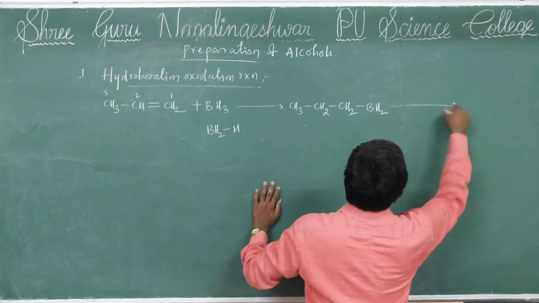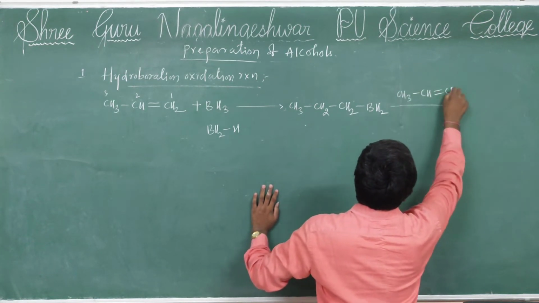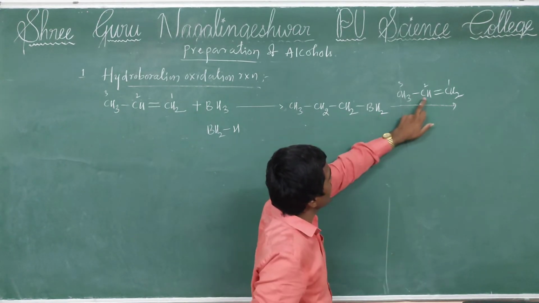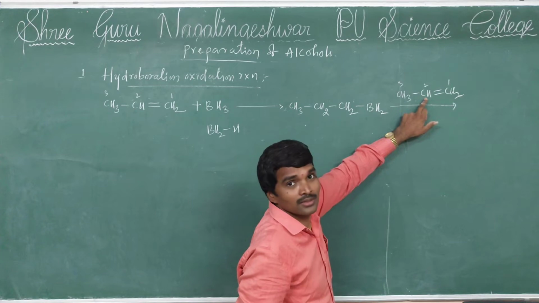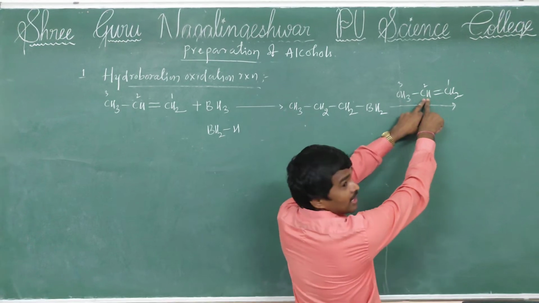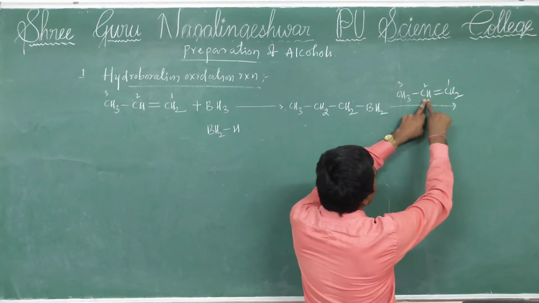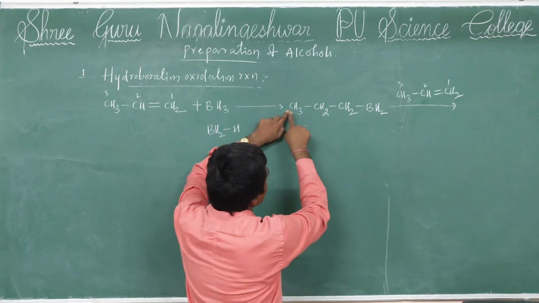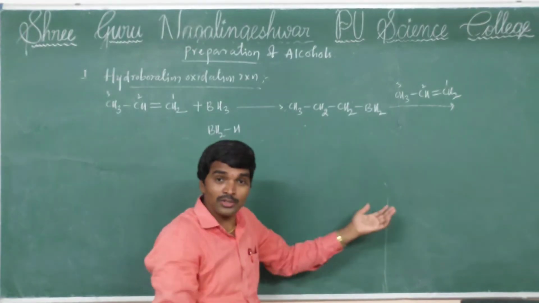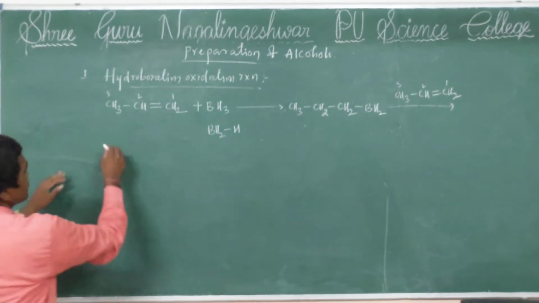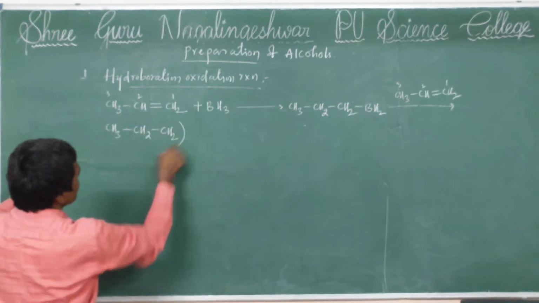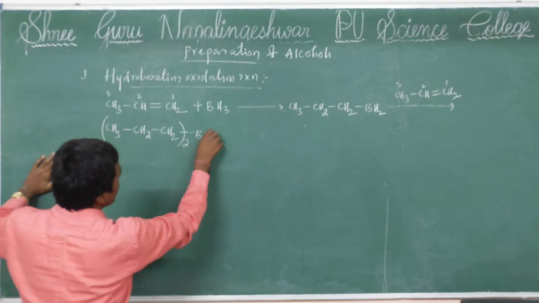Next, I am taking another 1 mole of propene. From this boron, one hydrogen is attached to the second carbon. So the formula is CH3 CH2 CH2, because this hydrogen is attached to the second carbon. So we can write (CH3CH2CH2) taken twice on BH.